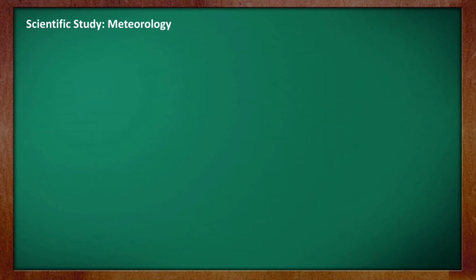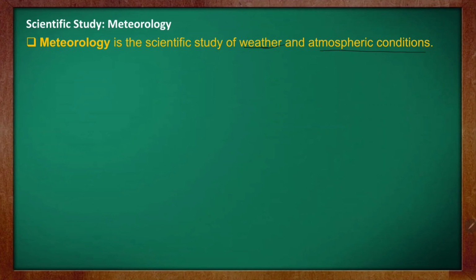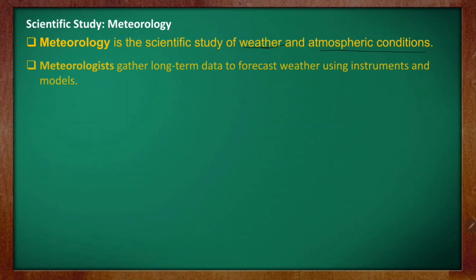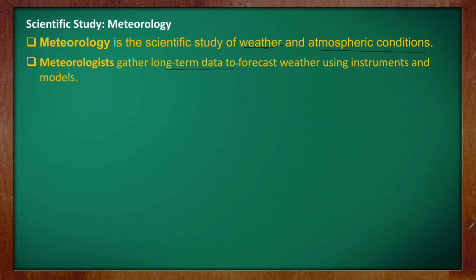When we go out, we look up at the clouds and say, I think it is going to rain or not. We can do that, isn't it, that type of prediction. And let us see about meteorology. Meteorology is the scientific study of weather and atmospheric conditions. Meteorology means the scientific study of what? Weather and atmospheric conditions. And meteorologists gather long-term data to forecast weather using instruments and models. In order to forecast, to predict weather, they gather long-term data, understand all the weather patterns, and only after that they start predicting the weather.